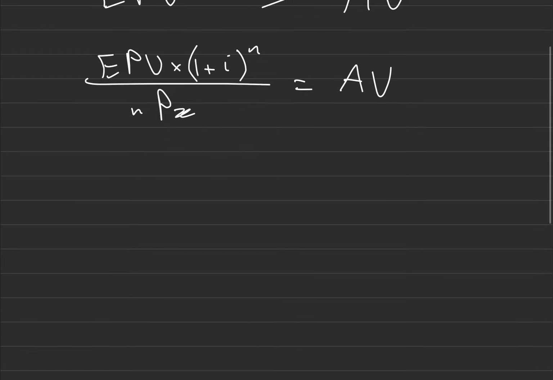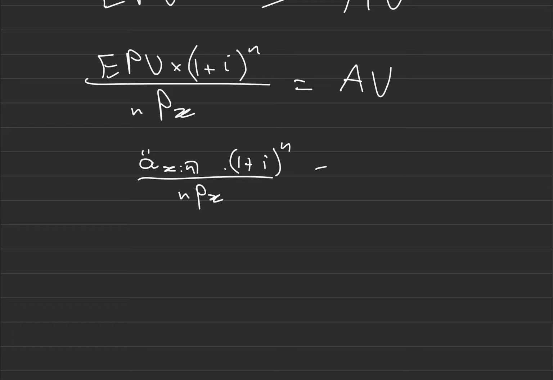You can replace EPV and AV here with a lot of different things. Let's say this was the contract, A x. Then I can multiply this by 1 plus i to the n. This wouldn't make sense because there's no such thing as a whole life accumulated, so I'll just say a temporary annuity, and that divided by n p x will give me s double-dot x:n, the accumulated one.